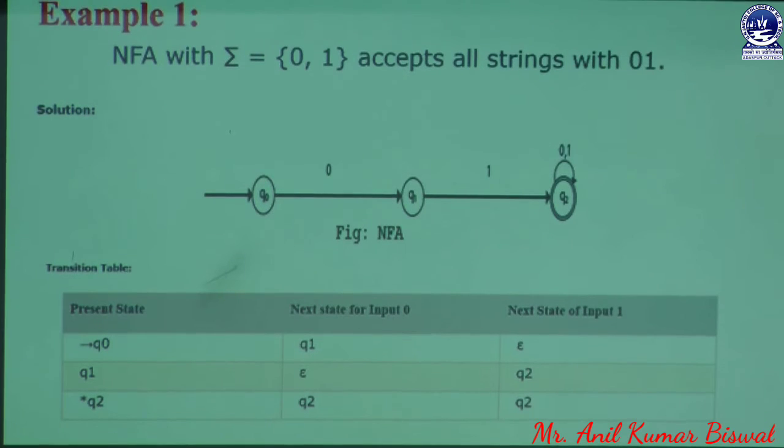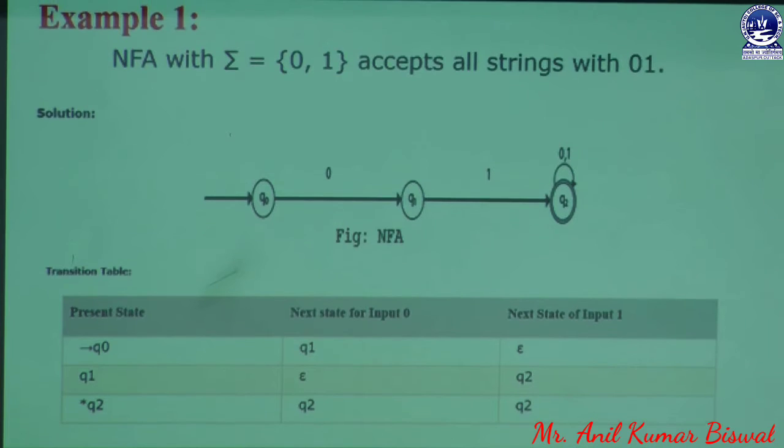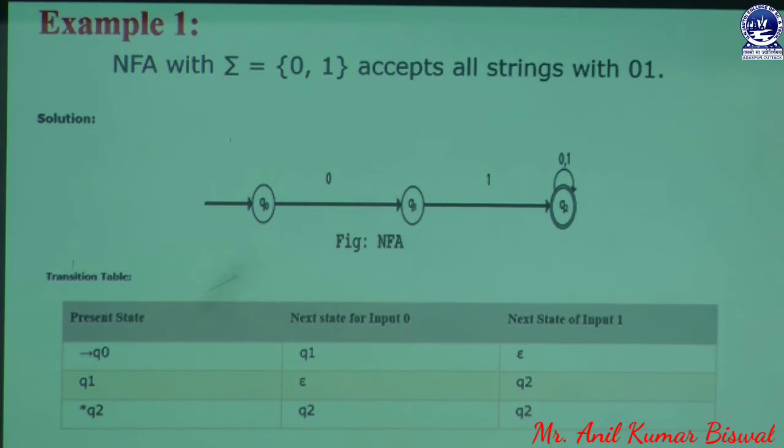First of all, we have an example: how to create an NFA with input symbols 0 and 1, which accepts all strings with 0 1. That means in the NFA concept we design a transition diagram that can accept all strings with 0 1, that is, 0 1 0 1 0 1 and so on. We want to design this type of string, and it must be created through this transition diagram. Now we focus on the slide.